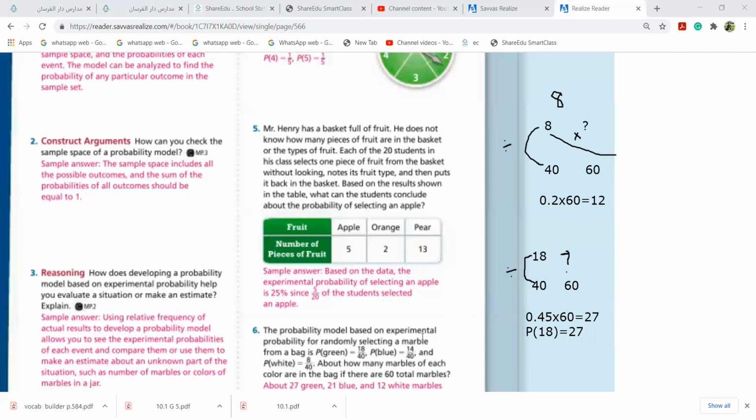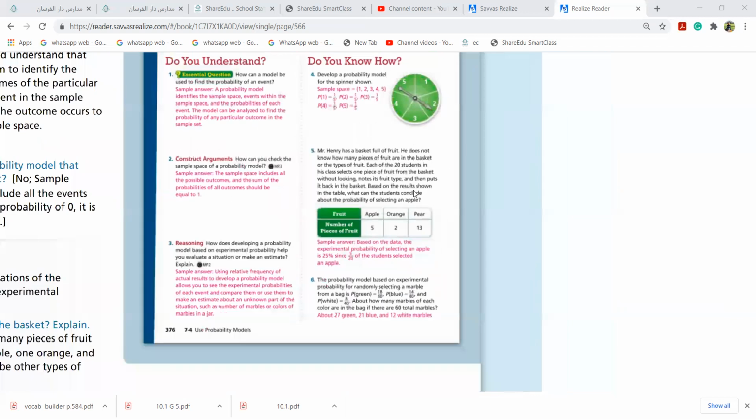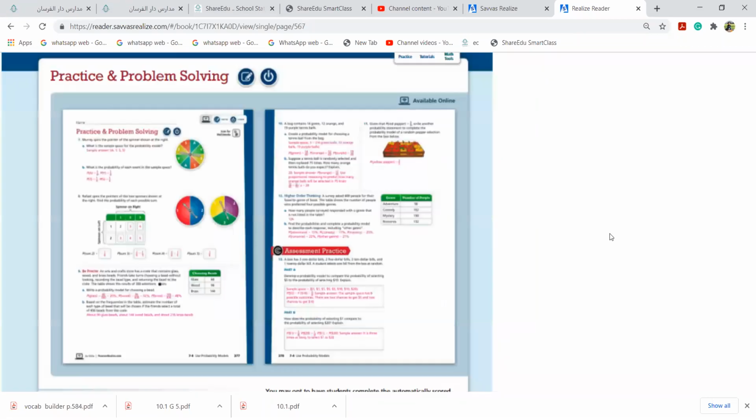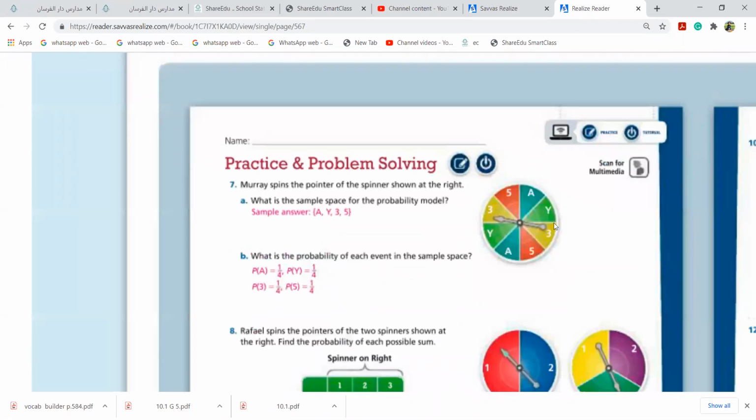Again, same thing with 14. You will divide 14 by 40, times 60. So you will get 21 blue. Miral, are you able to understand or no? You take the selected one in the numerator and the total in the denominator.